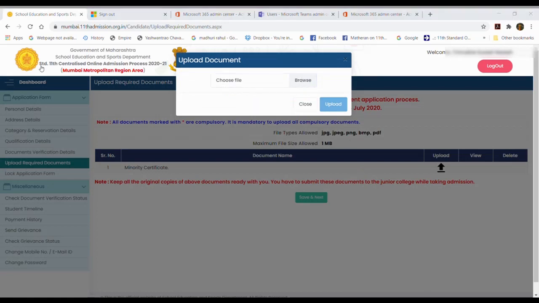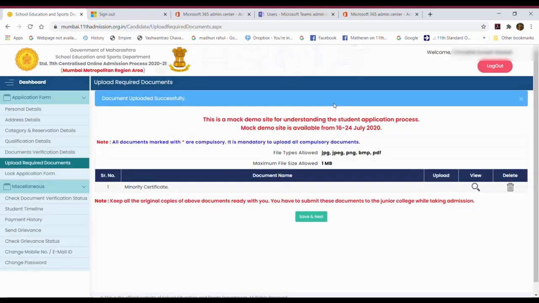See, for uploading, click on upload. It will ask you to upload, so I'm uploading one dummy file and clicking on upload. Yes, the certificate will show view and delete options. If you make any mistake, then you can delete it and re-upload. Okay, so save and next.